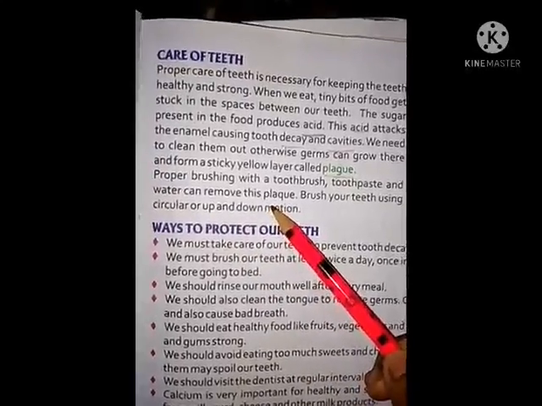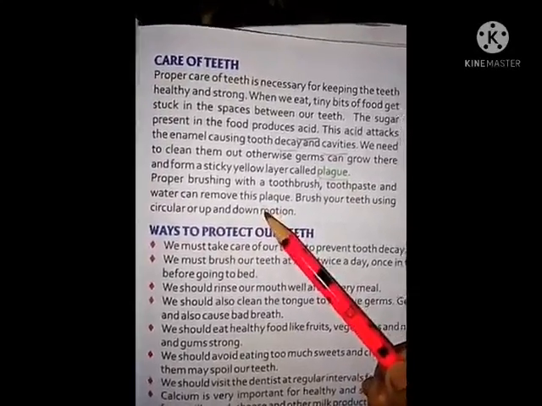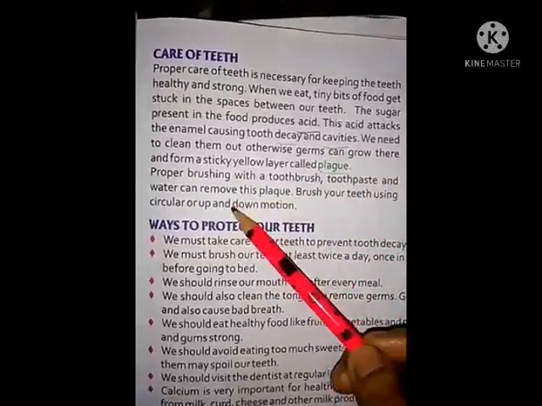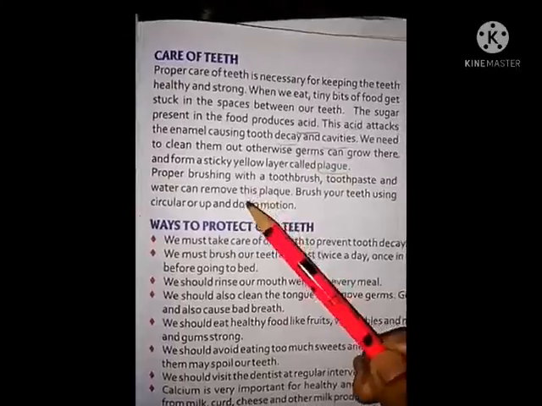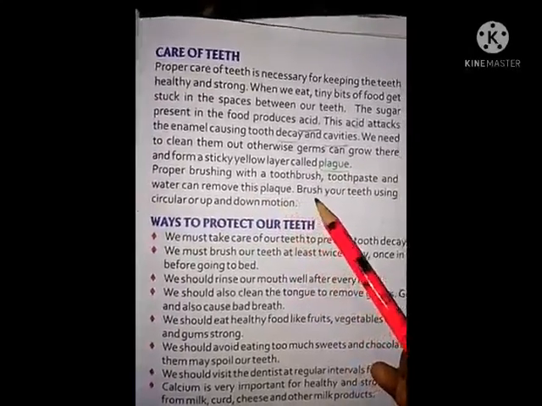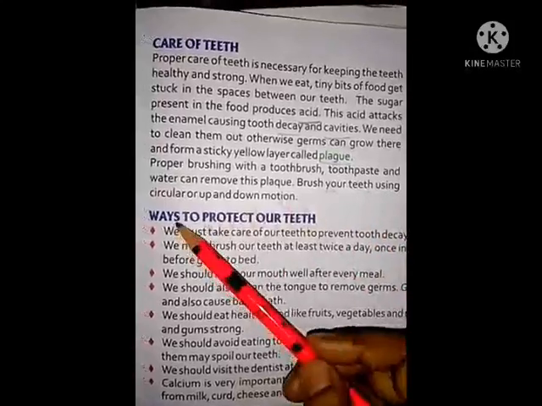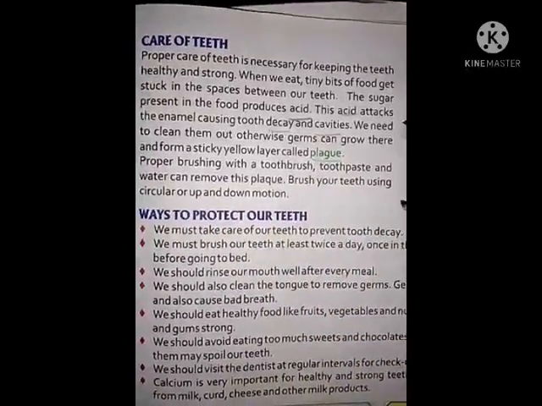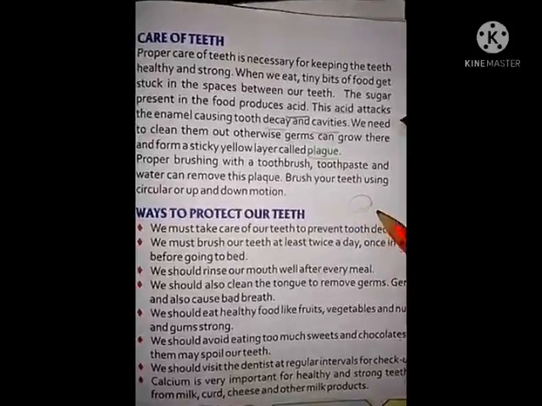Brush your teeth using a circular or up and down motion.